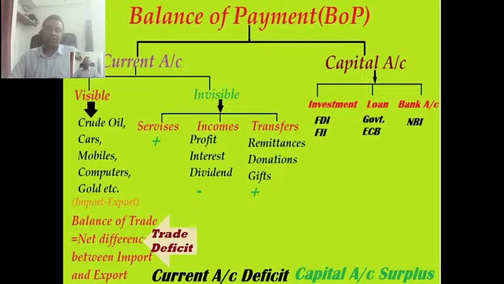This is accepted, even in the FRBM, Fiscal Responsibility and Budget Management Act, for trade deficit, but there is a limit to trade deficit. We have to maintain the balance of payment, but there is a limit of 3.5%. We have decided a target of 3.5%. We cannot breach that 3.5% line.